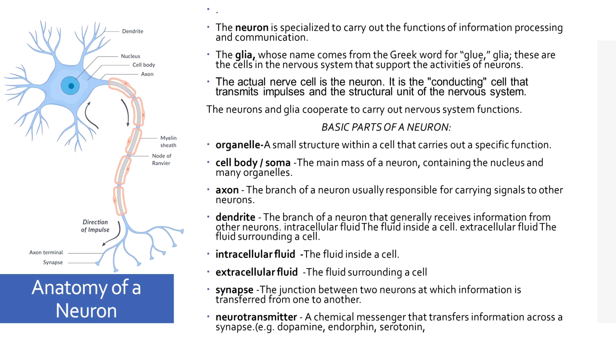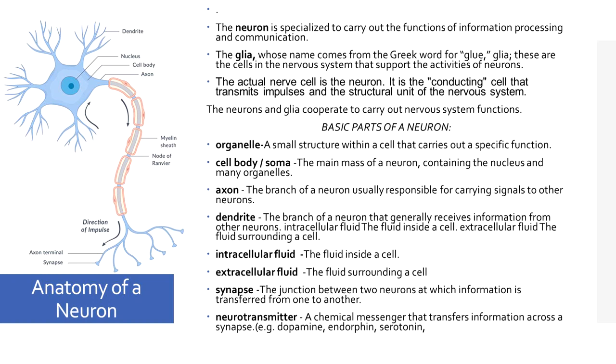There are actually two types of cells in the nervous system. The main types are the neuron and the glia. The neuron is specialized to carry out the functions of information processing and communication in your nervous system. This is supported by the glia or the glial cells, whose name comes from the Greek word for glue. Glia are the cells in the nervous system that support the activities of neurons. Okay? The actual nerve cell is the neuron. It is the conducting cell that transmits impulses and the structural unit of the nervous system.